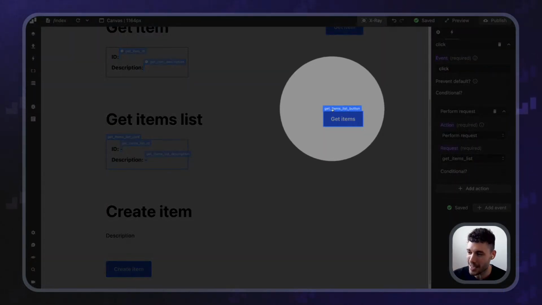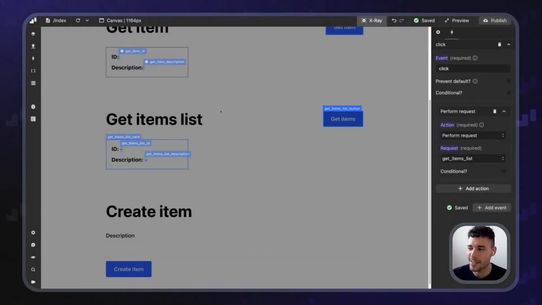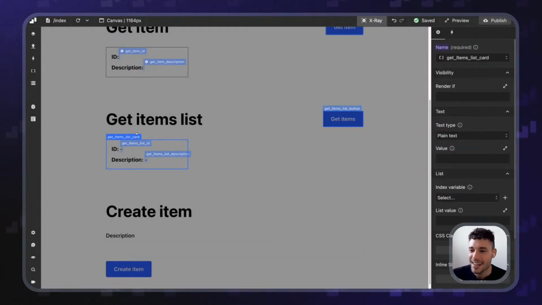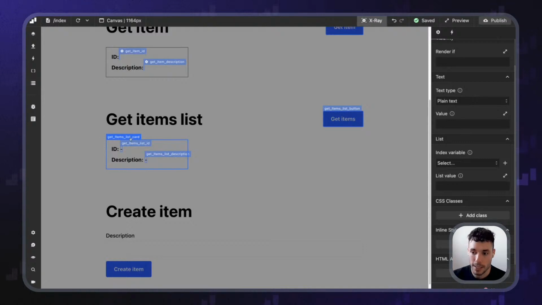I did the I capital. It's fine. Don't hate me for that. We want to render a list from all the items that we're getting. So let's go in here and let's say, hey, using this template card, create it, replicate it, clone it for all of the items that we're getting.